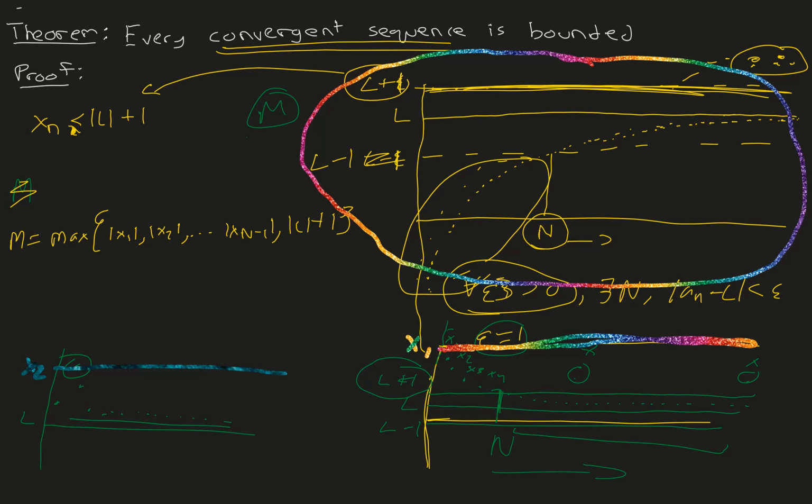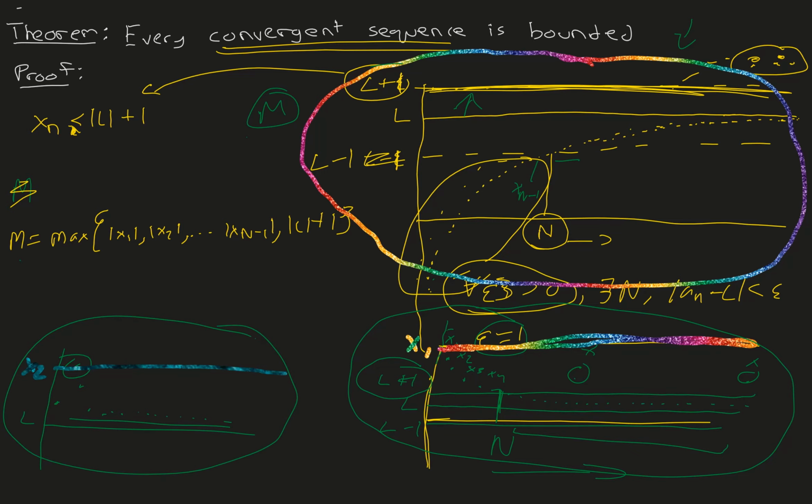All the sequence terms are less than L plus 1, because after n all the sequence terms enter this tube and never leave this tube. So x1 is less than L plus 1, x2 is less than L plus 1, and xn minus 1, which is the term just before the sequence begins to enter the tube, is also less than L plus 1. Therefore, in this case, L plus 1 is the bound, whereas for this green sequence, x1 is the bound, and for this sequence, x2 is the bound.